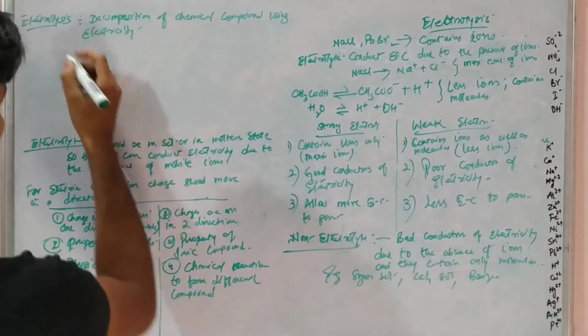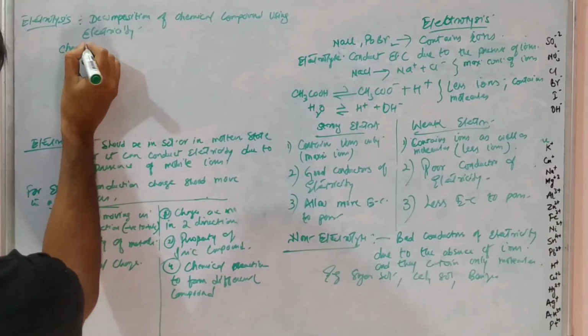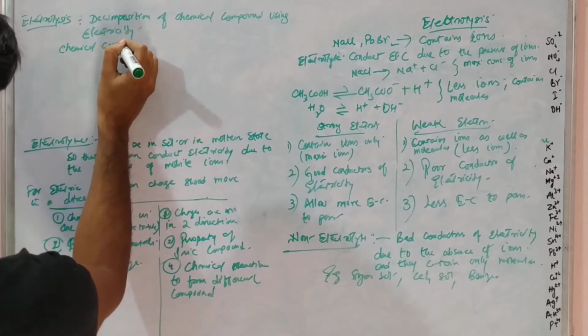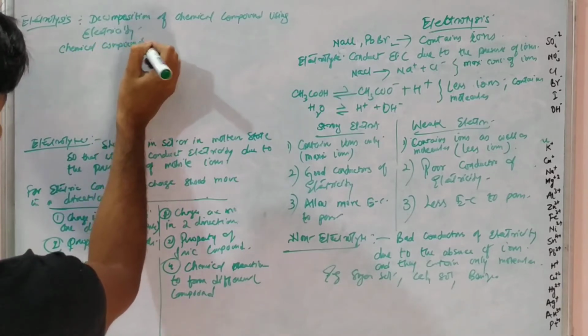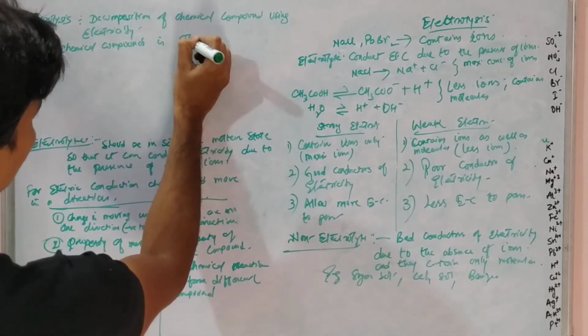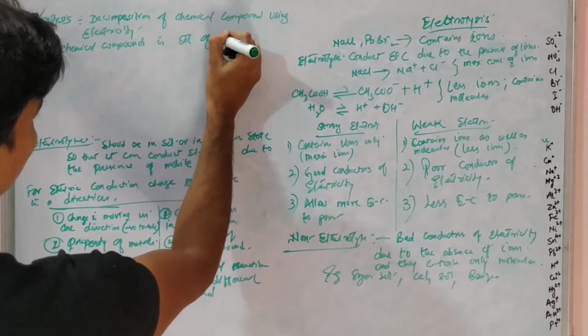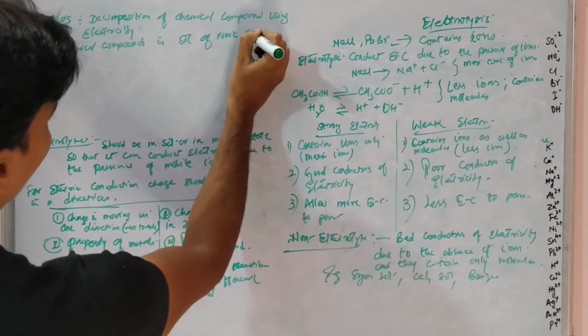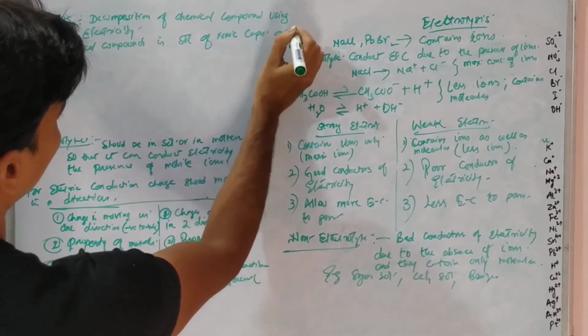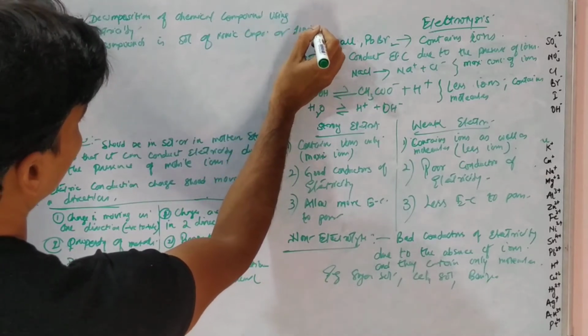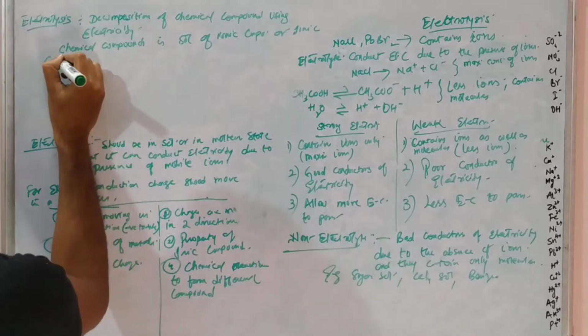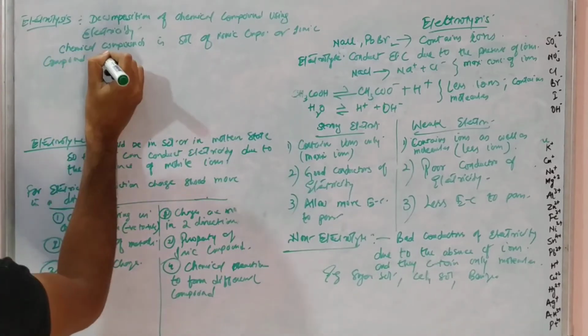This chemical compound is a solution of an ionic compound, or an ionic compound in molten state.